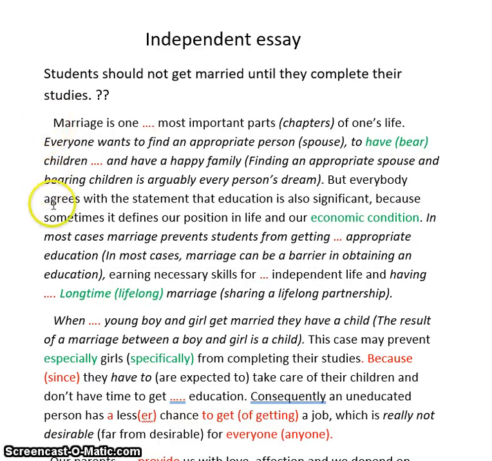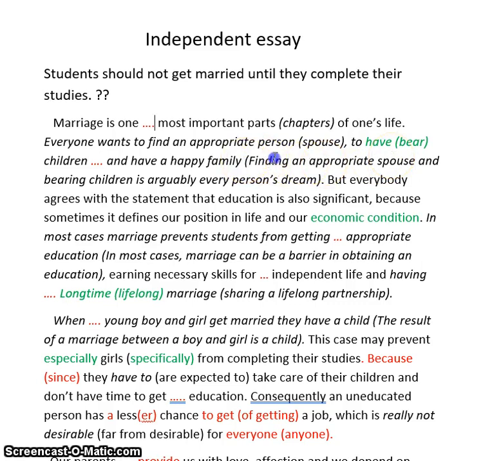In your essay, you can see some sections are highlighted in red. That means the grammar is incorrect. Some sections we need to add something; the grammar is incomplete. And some sections in green, that means the vocabulary is incorrect. We're going to check the vocabulary.